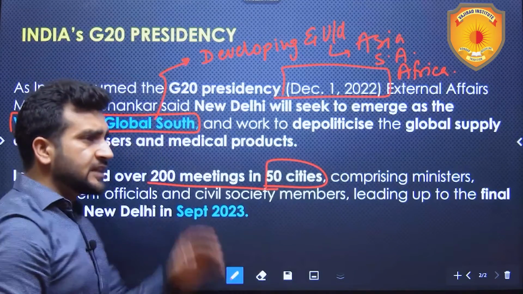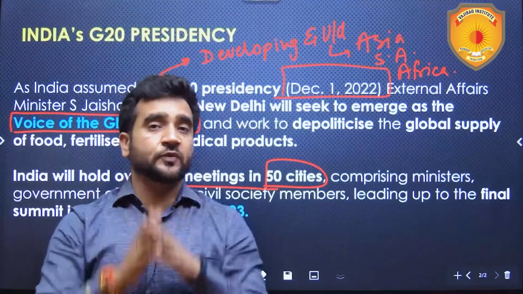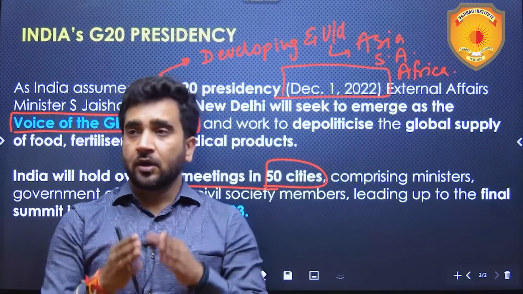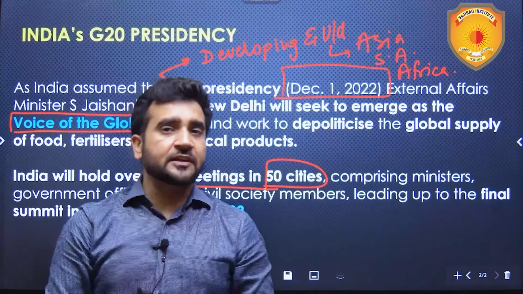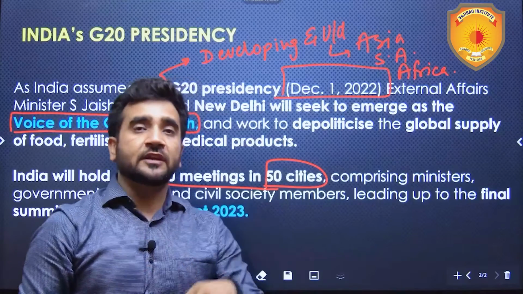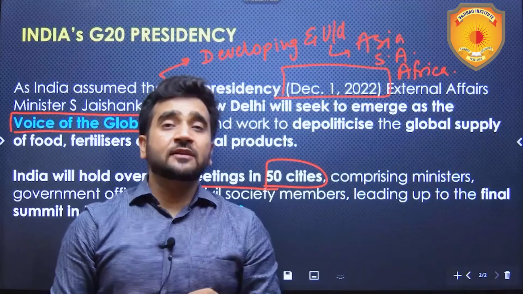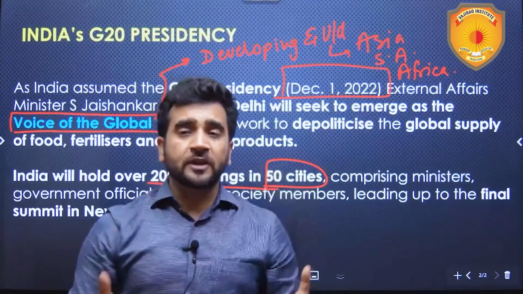Now you might be seeing that in multiple cities, including Kashmir and Arunachal Pradesh, meetings were held. And in the Prime Minister's very recent interview, which happened yesterday, he was asked why those places were chosen. His response was, why should those places not be chosen?